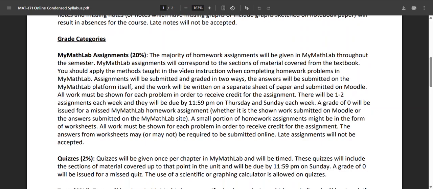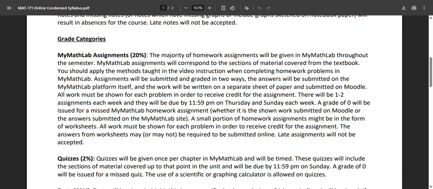So the way that I grade these is I give you 2 assignment grades per 1 assignment. You have to see the problems on My Math Lab and do the work. And when you submit the answers on My Math Lab, you'll get 1 grade there that's for accuracy. Your second grade is going to be you writing out the work for each problem on a separate sheet of notebook paper and graph paper, and then submitting that work on Moodle. So you get 2 grades for each assignment, one on MyMathLab, one on Moodle.